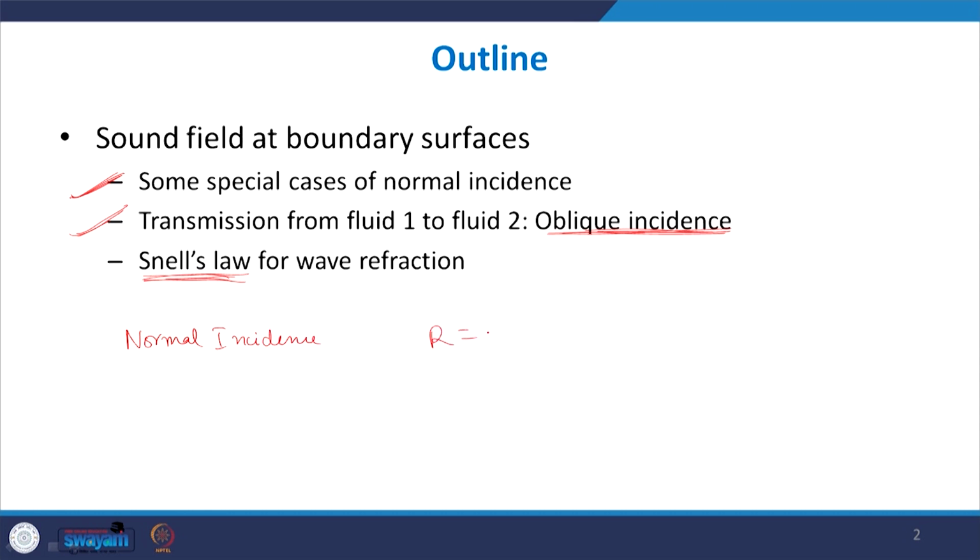You already know that in the case of normal incidence, R is given as (Z2 minus Z1) divided by (Z2 plus Z1) for transmission from 1 to 2, and alpha is 1 minus mod R square. The pressure transmission coefficient becomes 2 times Z2 divided by (Z2 plus Z1).